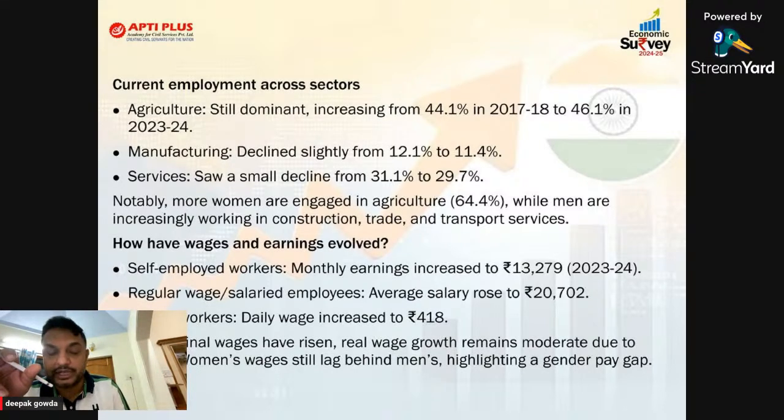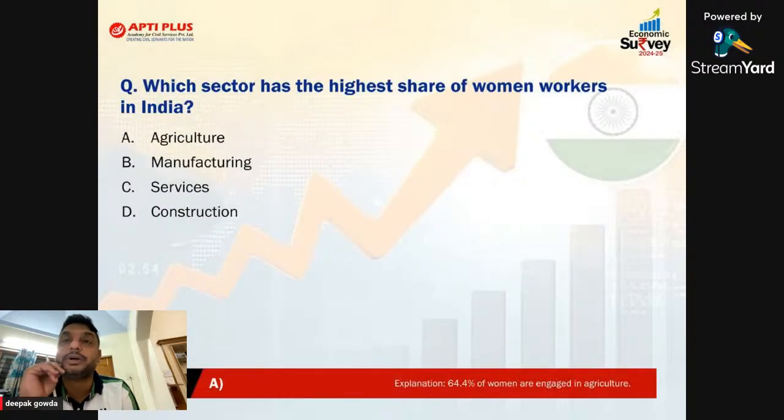So for the prelims this year, try to have the data related to this. We'll move to the next slide. In the next slide, that is the 13th chapter, which sector has the highest share of women workers in India.